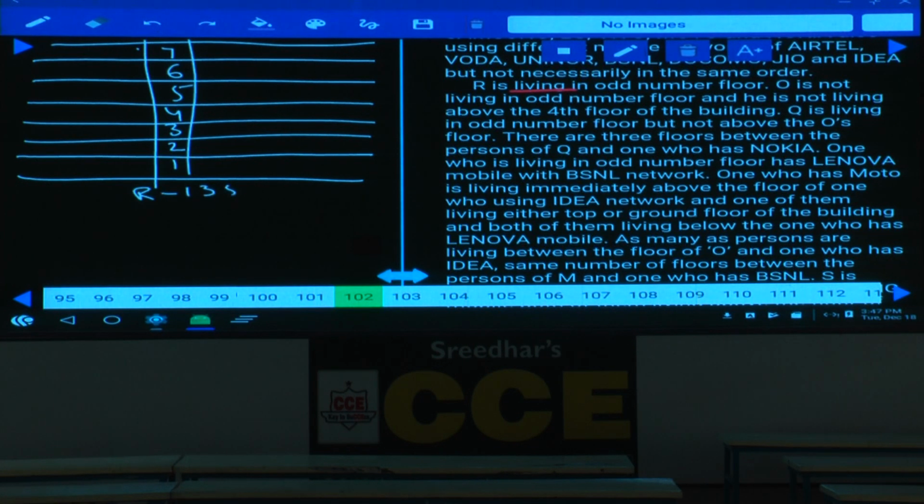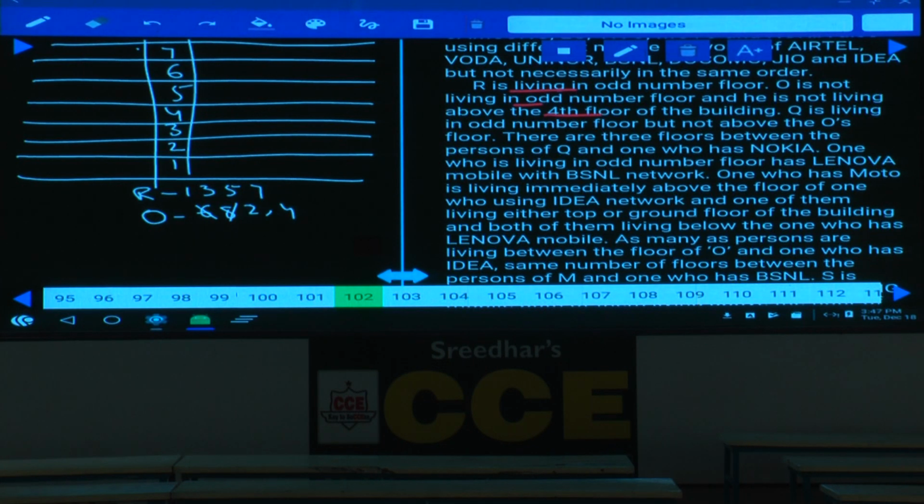R could be either 1, 3, 5, 7. And O is not living on an odd number floor, which means O is living on an even number floor. And O is not living above the 4th floor, which means O is not on 6 or 8. Hence O can be either on the 2nd floor or on the 4th floor.